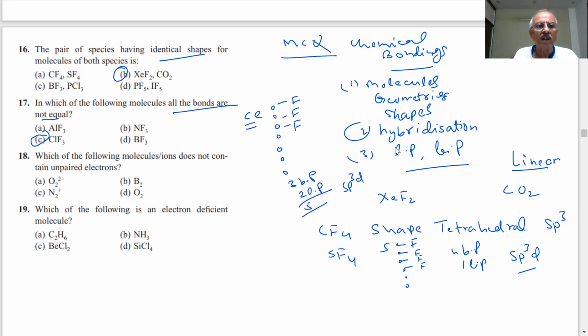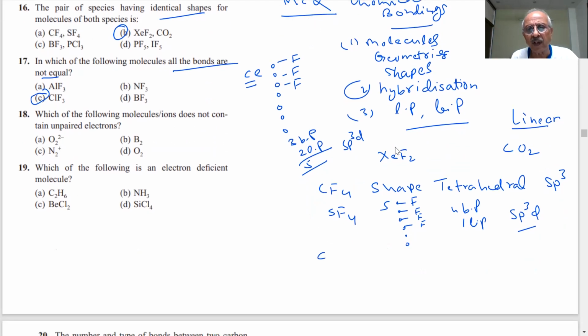sp3d. Then what is the shape of this? The geometry is trigonal bipyramidal, but I'm saying shape, not the geometry. The question has been asked on the shape of ClF3 itself, 10 times. ClF3 is very important, students. It is T-shaped. With the lone pairs on chlorine, it is actually a slightly bent T shape, because there will be lone pair repulsion.